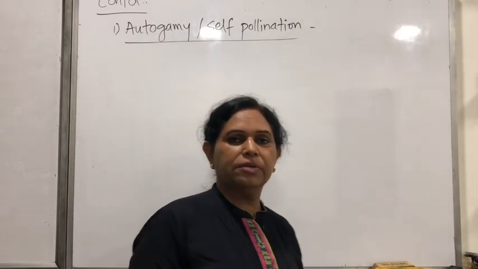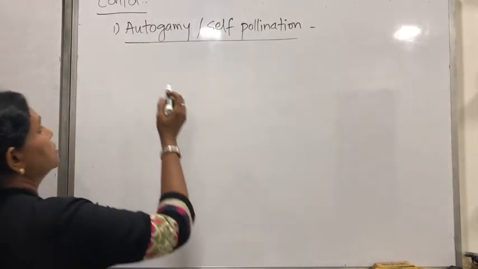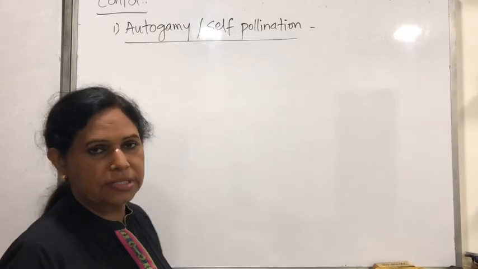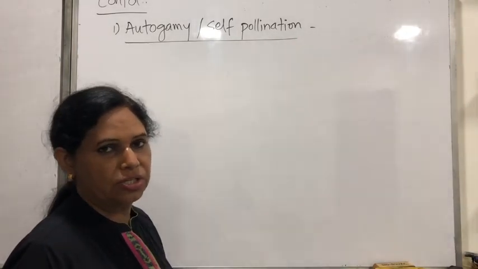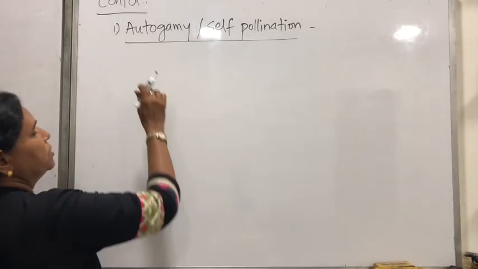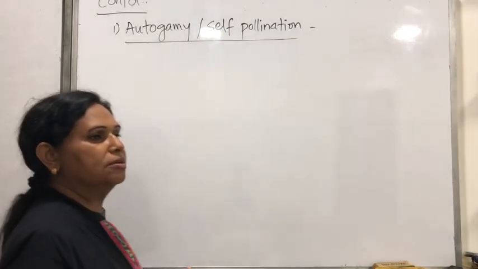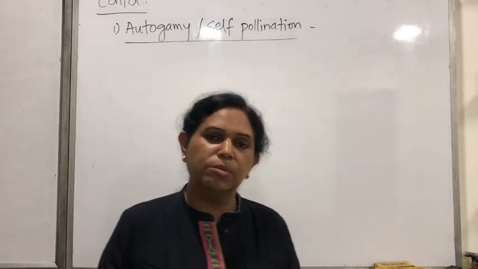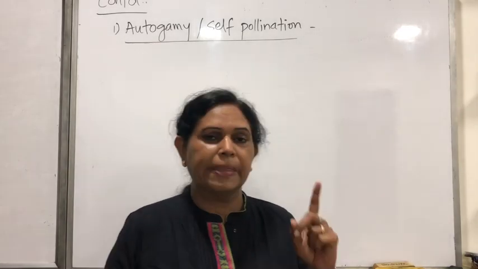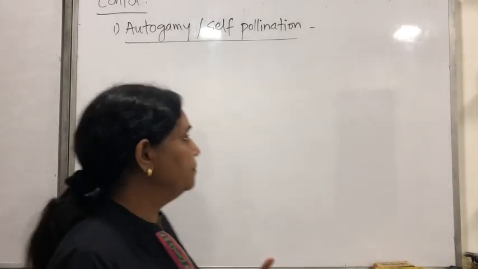In continuity with the last lecture, let's talk about various types of pollination. The first type is called self-pollination or autogamy. Auto means self. तो self-pollination में क्या होना चाहिए? Self-pollination means the pollens of the flower will be pollinating the stigma of the same flower. Same flower is the keyword.